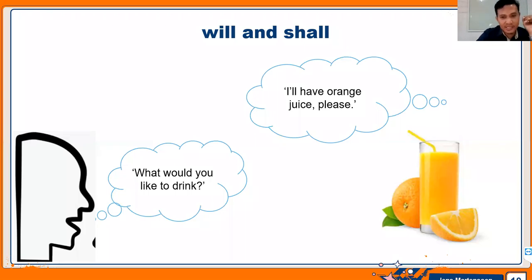All right, the next conversation is: what would you like to drink? I will have orange juice, please. Which one is the simple future tense? This sentence or this sentence? This sentence, I will have orange juice. Can you make it to be a question word, or WH question?